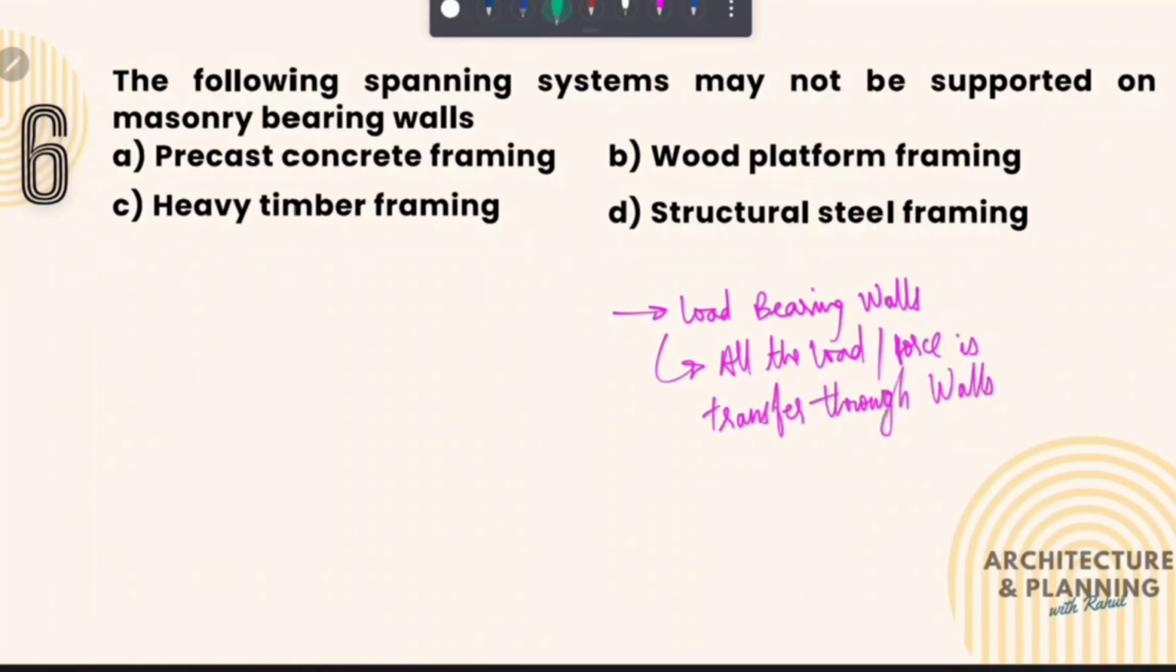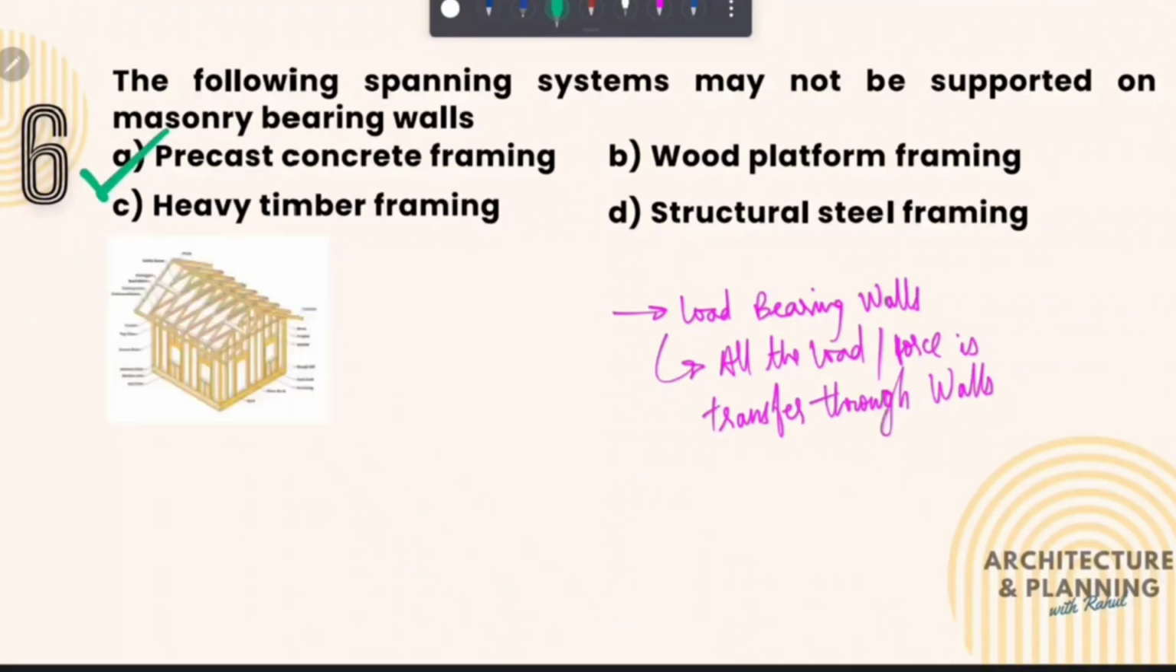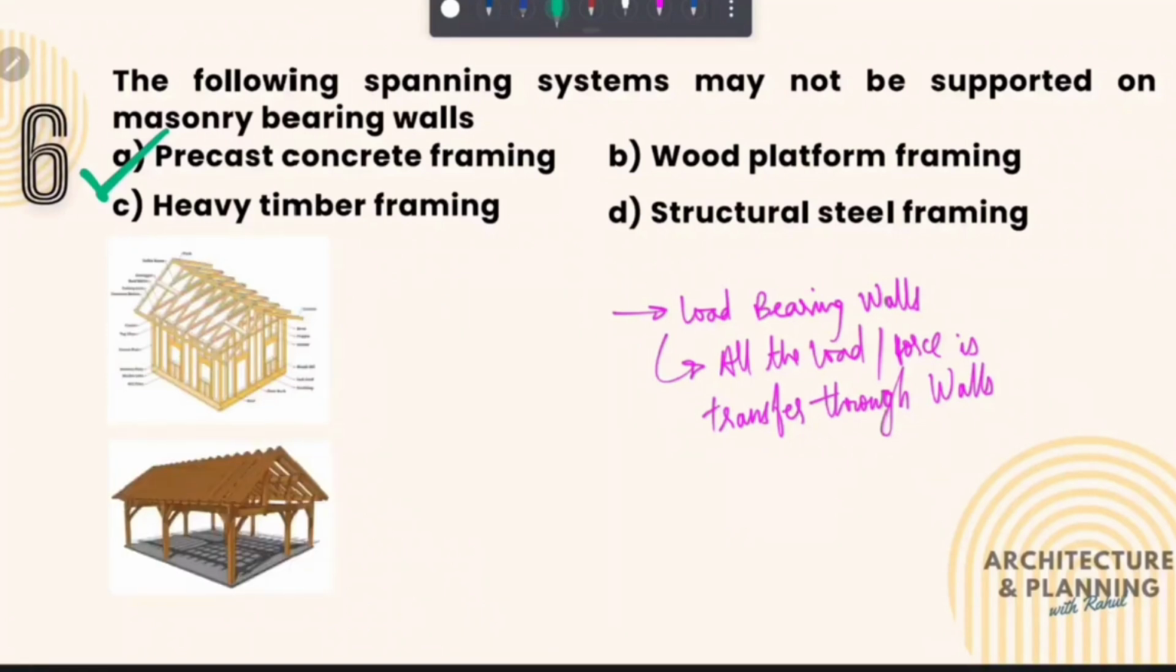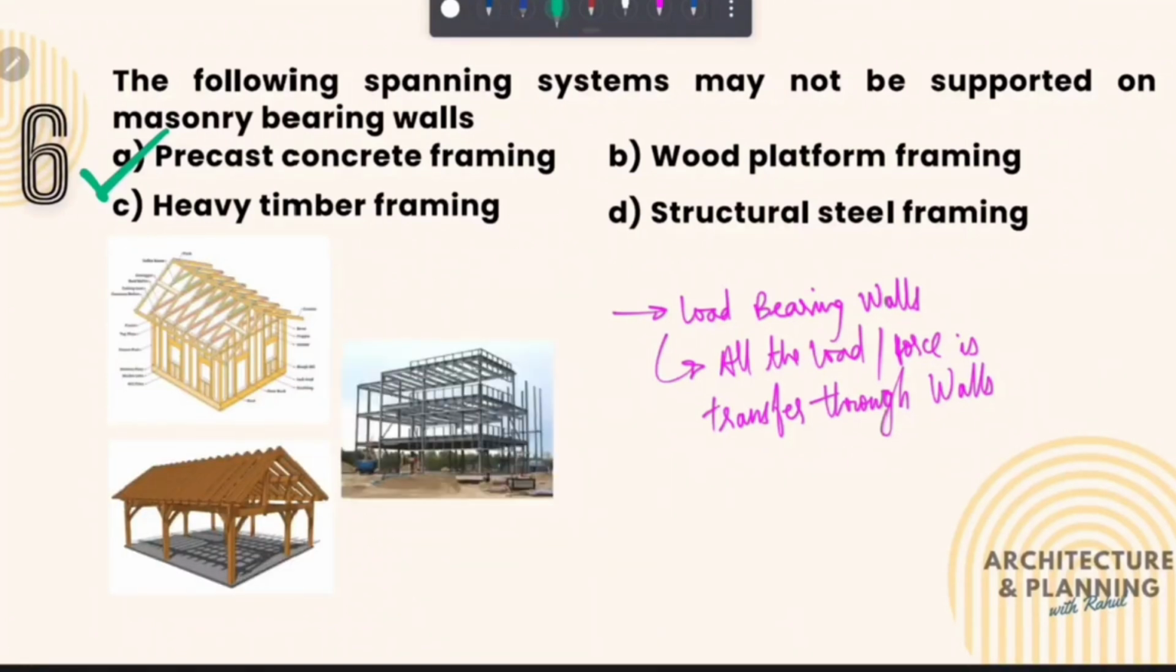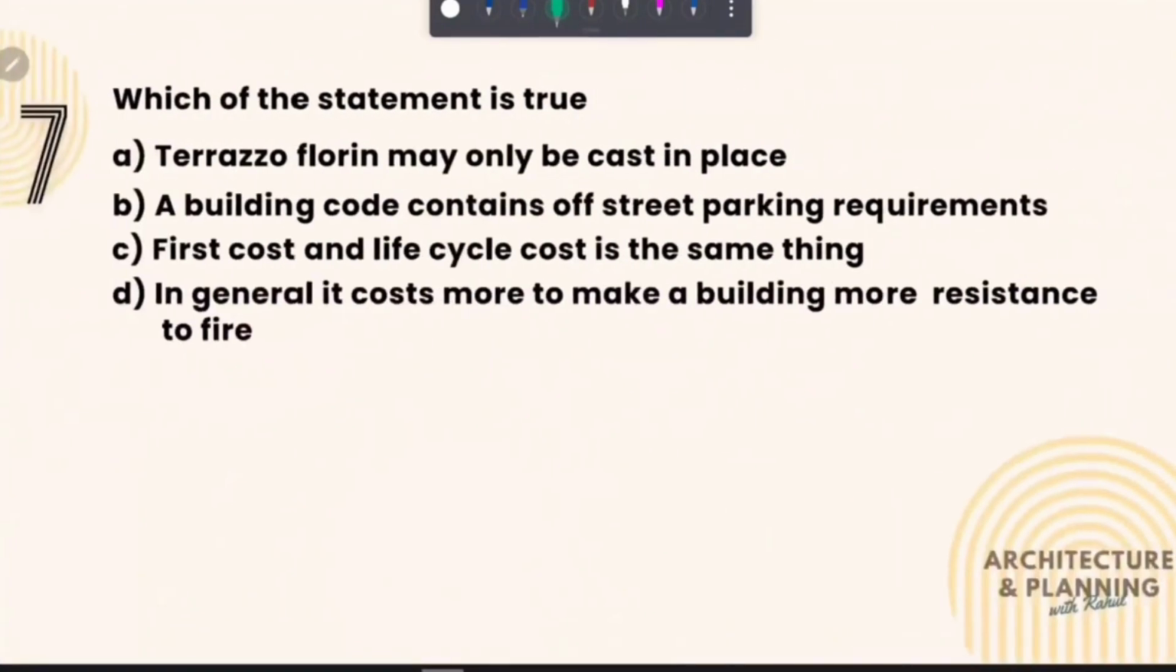So the spanning system of precast concrete framing is not supported on masonry bearing walls. Therefore the correct answer of this question is option number A. Other than this, wood platform framing, heavy timber framing and structural steel framing, these three spanning systems are supported by load bearing walls. Let's move to the next question.